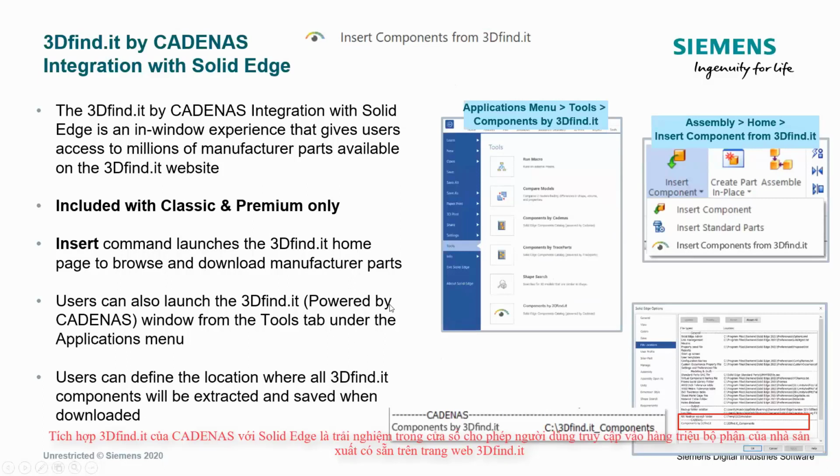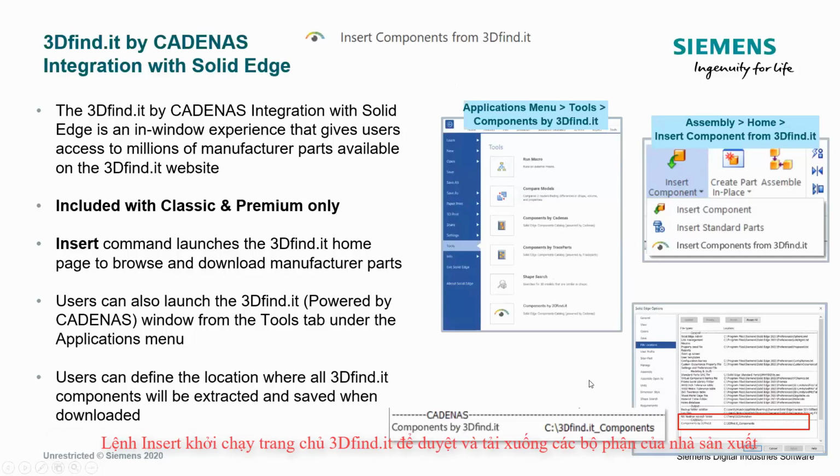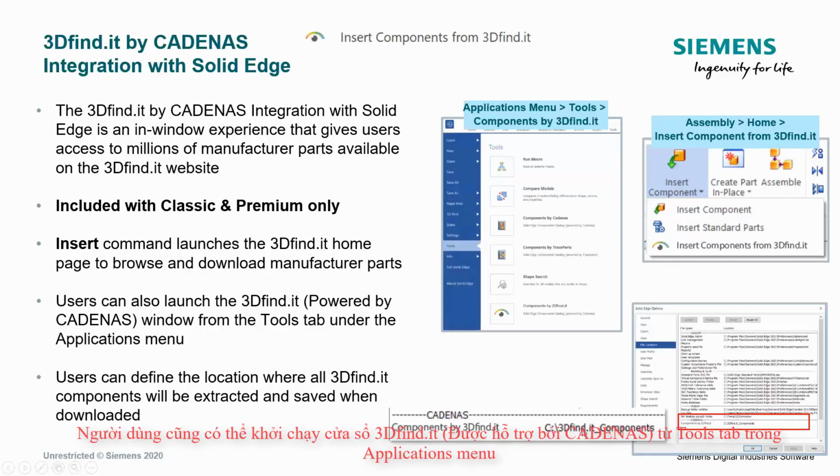Again, as I mentioned, the 3D Find It tool is within the Solid Edge environment. It's listed under the Insert Component option. It's also found here under the Applications menu. You'll see that listed there. And whenever you do download those components, within the file locations area of the Solid Edge options, you can specify for any component that you find from the supplier catalog where it is going to store that file on your computer. Where in the system do you want to place and keep those files?